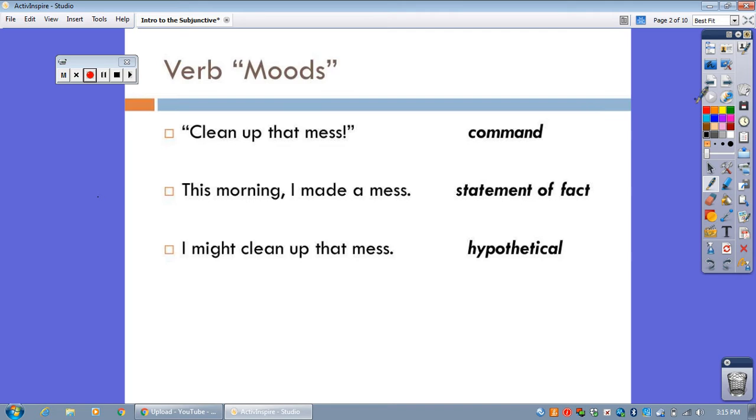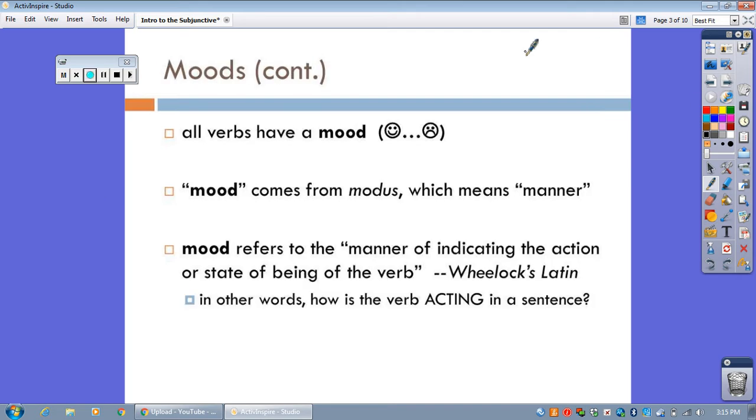If you're like, what? That's okay, keep going. Moods. All verbs in any language have what's called a mood. That does not mean that they are happy verbs or sad verbs. No, no, no. So let's think about mood for a minute. We just had this vocab word. Mood comes from modus, which means manner. And according to Wheelock's Latin, mood refers to the manner of indicating the action or state of being of the verb. In normal everyday speaking, that means how is the verb acting in a sentence? What is the idea that is being expressed?